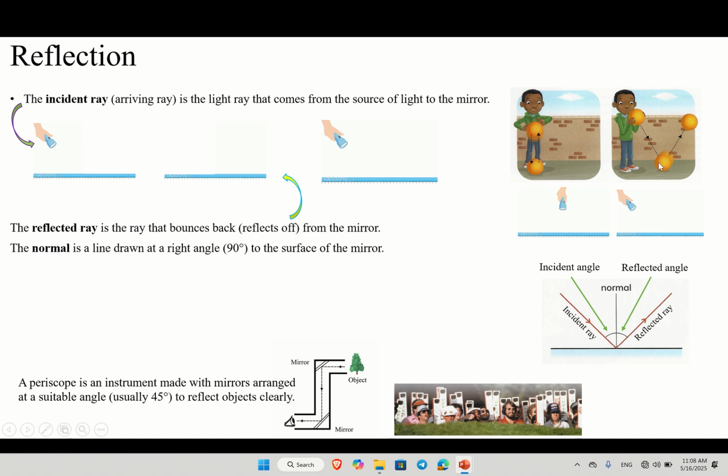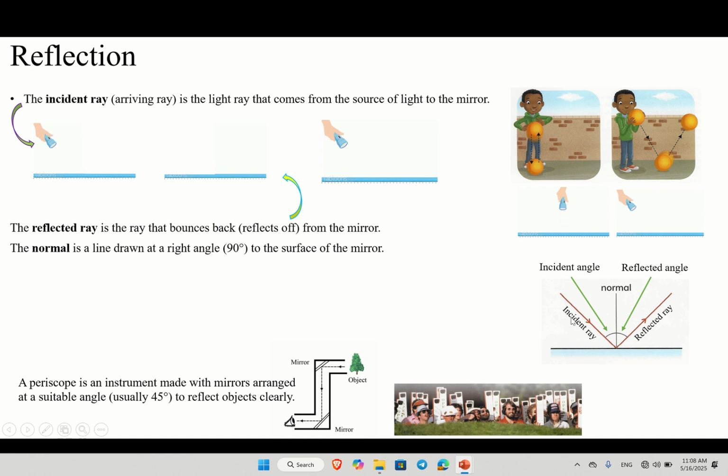You see the normal is here. The normal is going to be between these two, the center. This angle must be equal to that angle. So if you throw something straight, it's going to come back straight. If you throw it at an angle, it's going to go to the other side at the same angle.